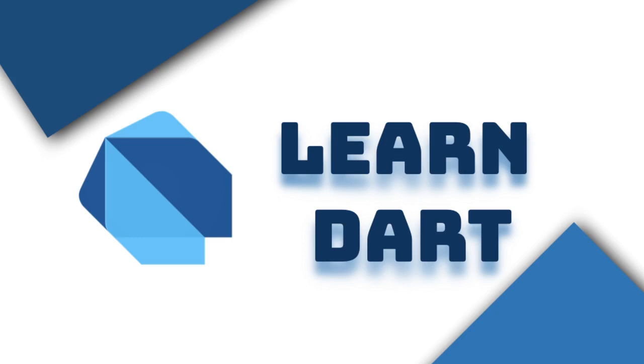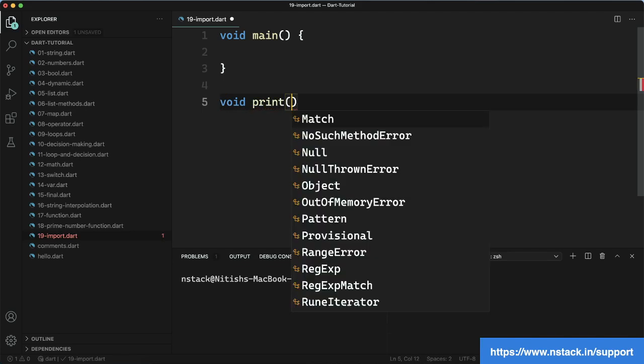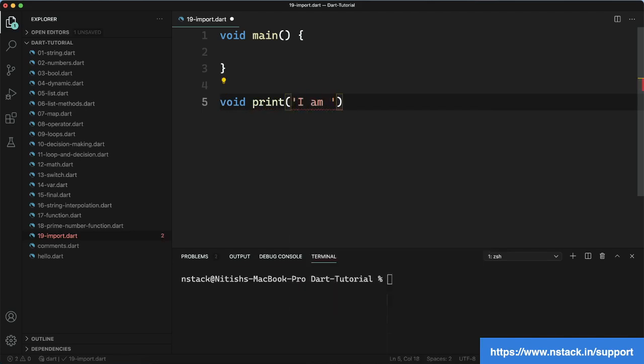In this video, I'm going to show you how you can split your code into multiple files and how you can import it in any file and use it. So suppose if I make a function here, like void and print, I am sorry.